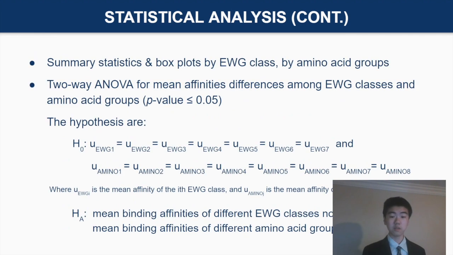First, I created summary statistics and box plots by EWG and amino acid classes. I will then do a 2-way ANOVA test for the differences of mean affinities across EWG classes and amino acid groups with a p-value of less than 0.05. The null hypothesis is that among EWG classes 1 to 7, all of the binding affinities will be consistent. And the other null hypothesis is that among amino acid pairings 1 through 8, the binding affinities will also be consistent. The alternative hypothesis, on the other hand, is that the mean binding affinities of different EWG classes are not all equal, or that the mean binding affinities of different amino acid groups are not all equal.